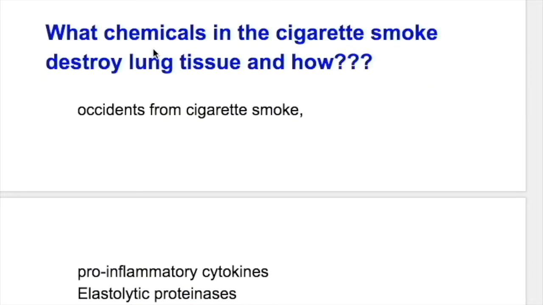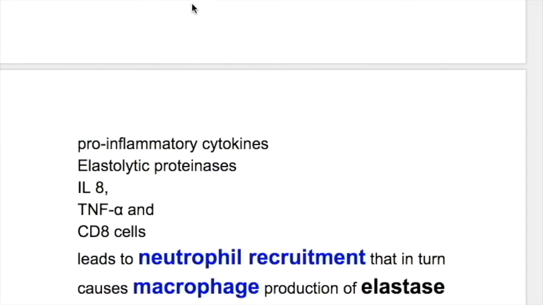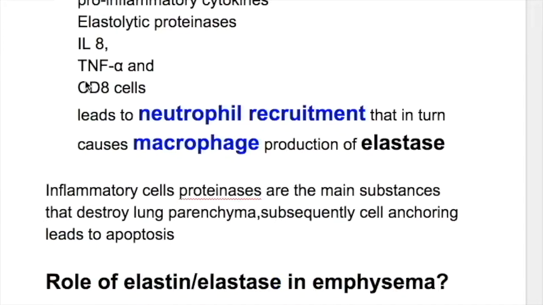What chemicals in the cigarette smoke destroy the lung tissue and how? Oxidants from cigarette smoke, pro-inflammatory cytokines, elastolytic proteinases, interleukin 8, TNF-alpha and CD8 cells. They lead to neutrophil recruitment that in turn causes macrophage production.